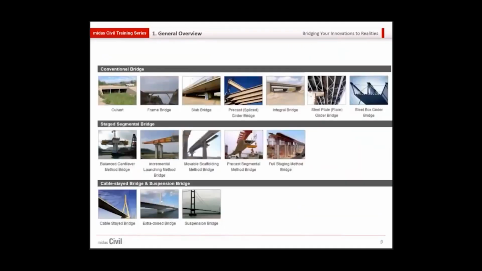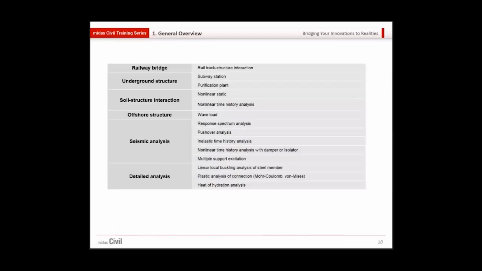When it comes to bridges, Civil is capable of solving any bridge from simple to complex. Midas Civil has strength in high-end bridge types such as segmental bridges, which can be balanced cantilever, incremental launching, movable scaffolding, or precast segmental method. Then it can handle any kind of conventional bridge like culvert, frame, slab bridge, integral bridge, to any kind of complex bridge like cable stayed and suspension bridge. Also, as I told earlier, it has special wizards or templates for railway bridge, underground structure, soil structure interaction, offshore, seismic and detailed analysis.